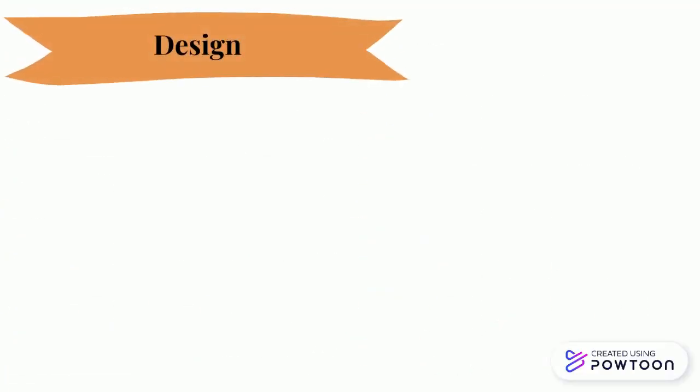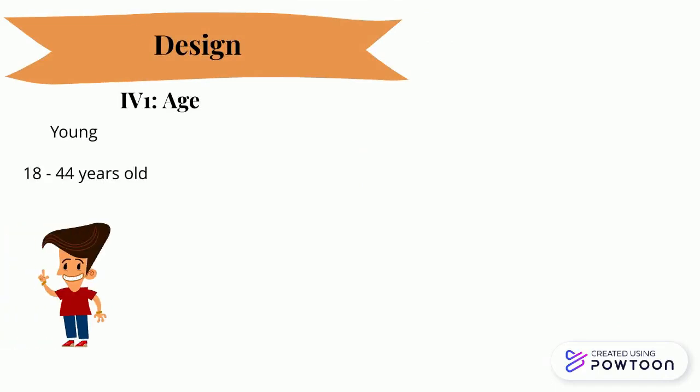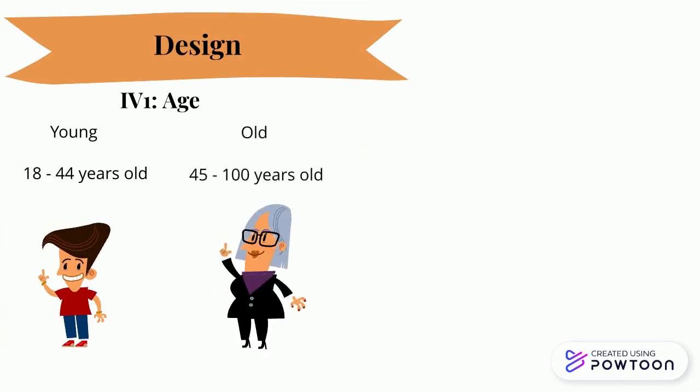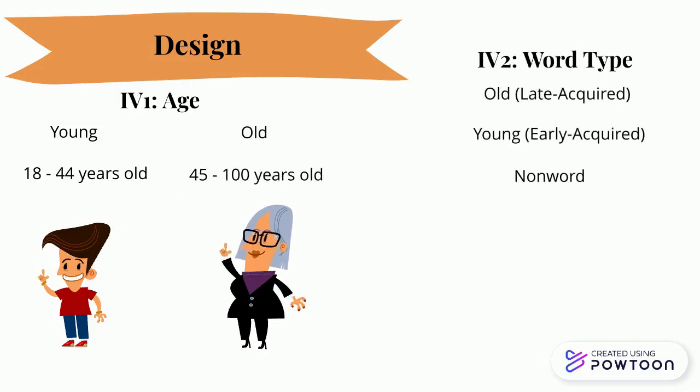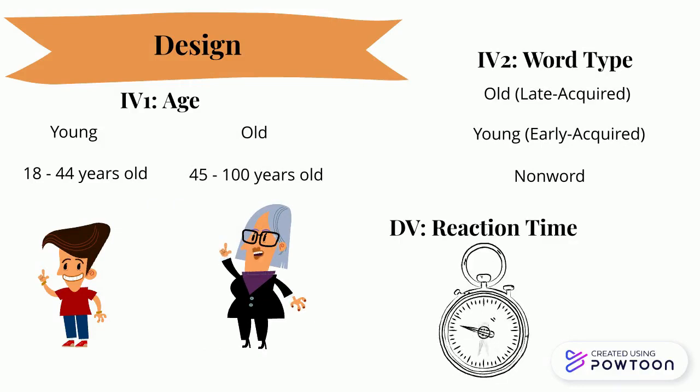There were two independent variables in our study. The first independent variable was age group. Young participants were 18 to 44, and the older participants were ages 45 to 100. Our second was the type of word presented. The types of words shown in this study were old, young, and non-words that acted as our control. Our dependent variable was reaction time, which was measured in milliseconds.